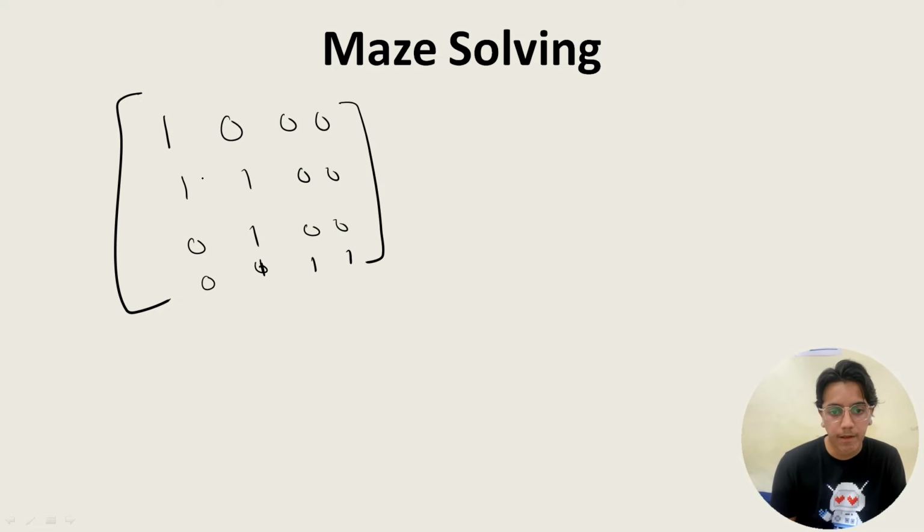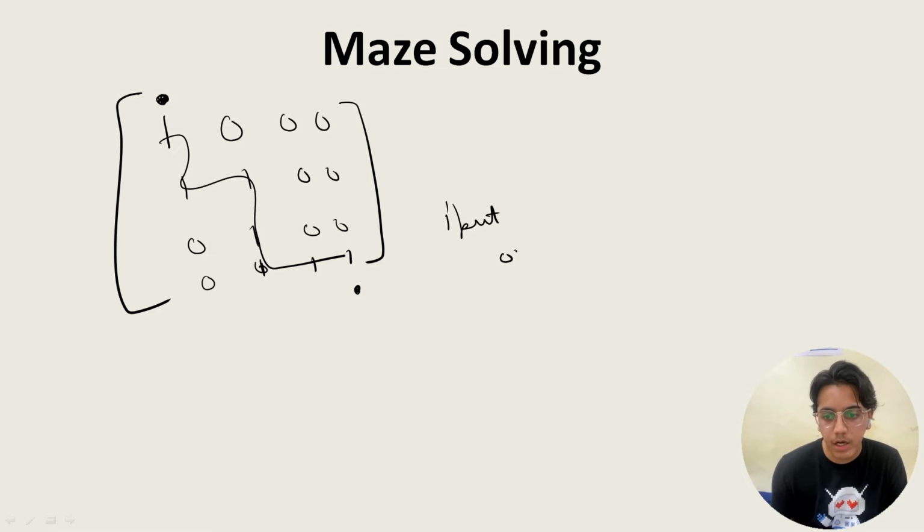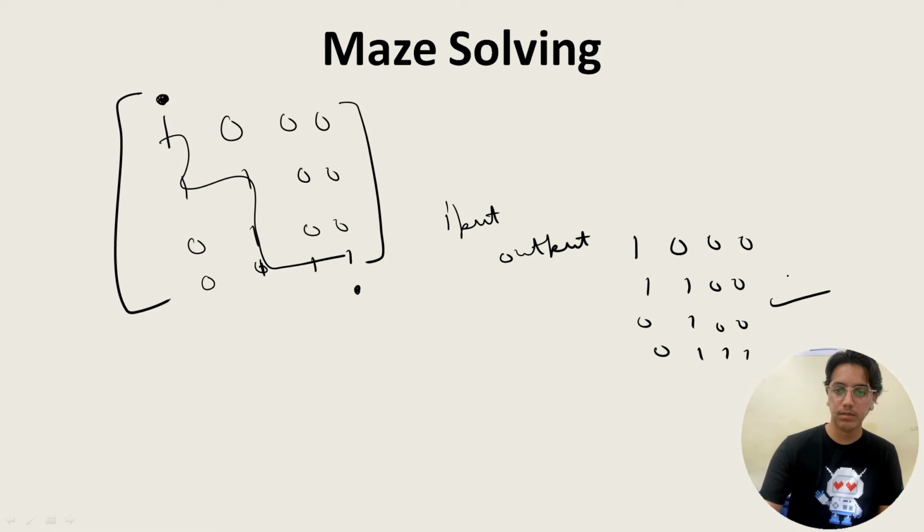So the answer will be 1, then 1, then this way, this way, this way, this way. What's the motive? We have to start from this index, this cell, and reach this cell. So an input matrix will be given, and you have to produce an output matrix with places where we can move as 1 and others as 0. Okay, so that is the maze solving.